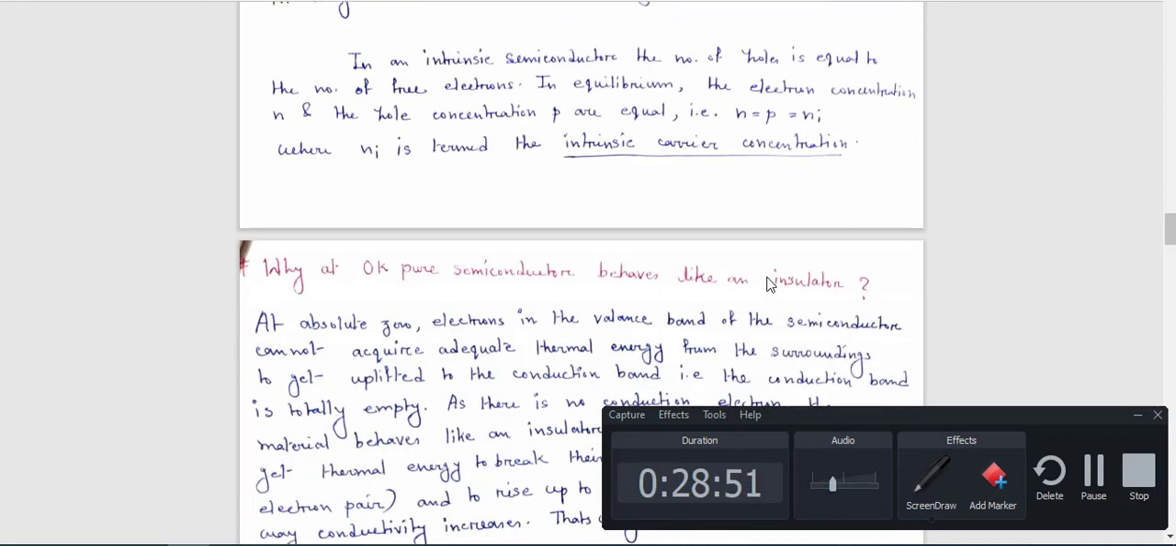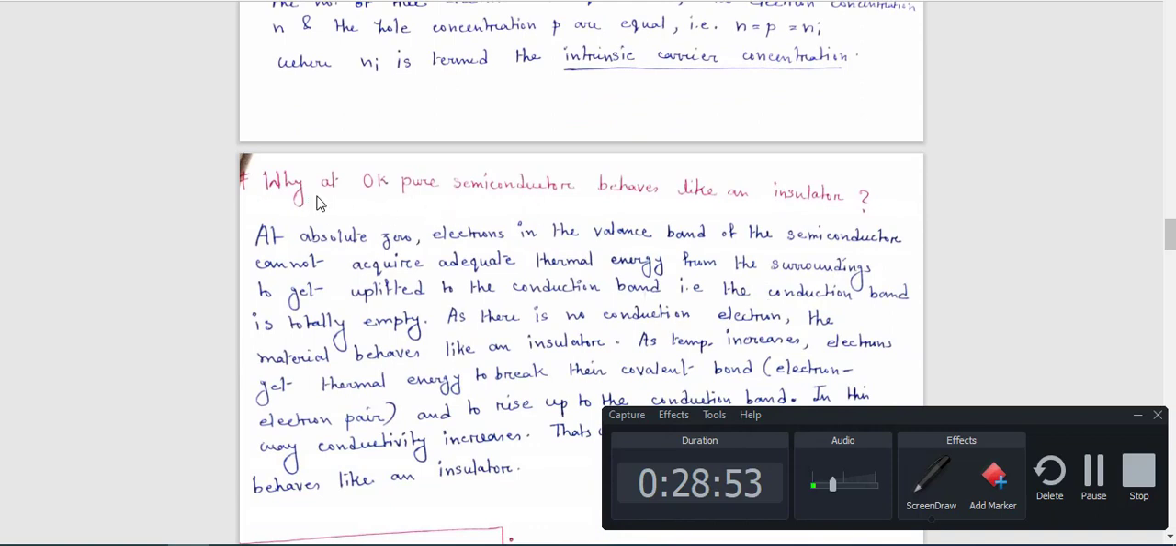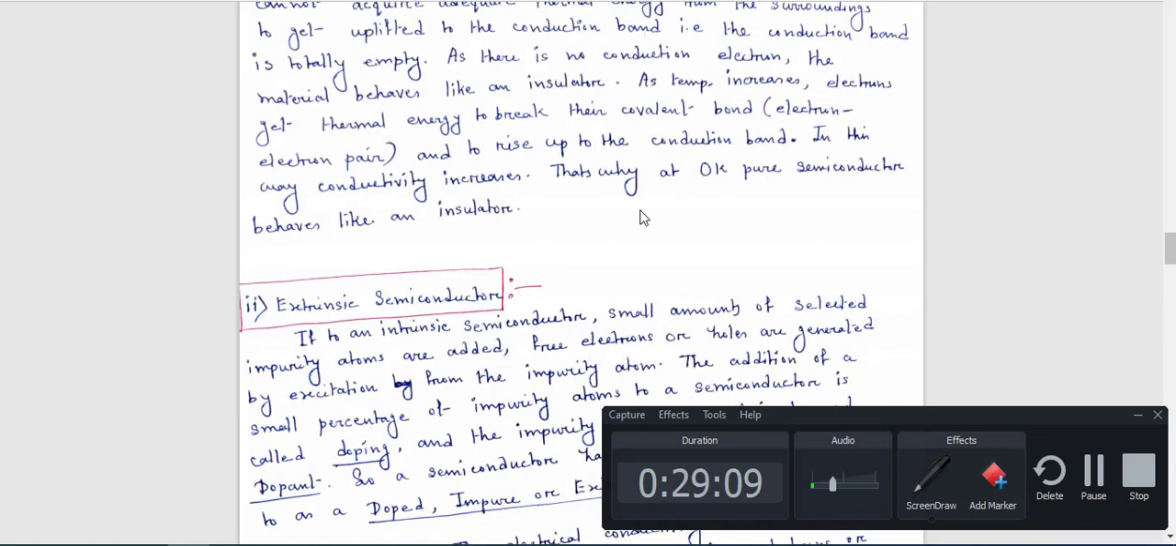Again you have another question: why at 0 Kelvin does a pure semiconductor behave like an insulator? Already I have discussed this. Why a semiconductor behaves like an insulator is very important for your exam also. So just go through this.